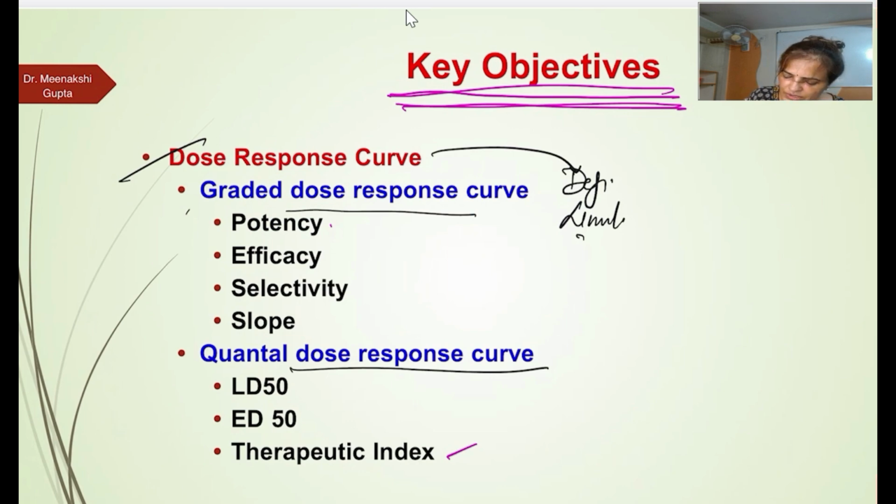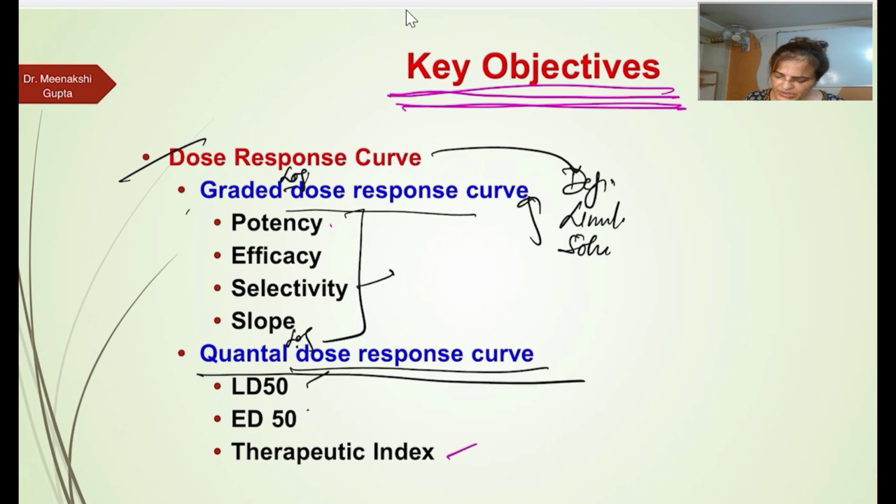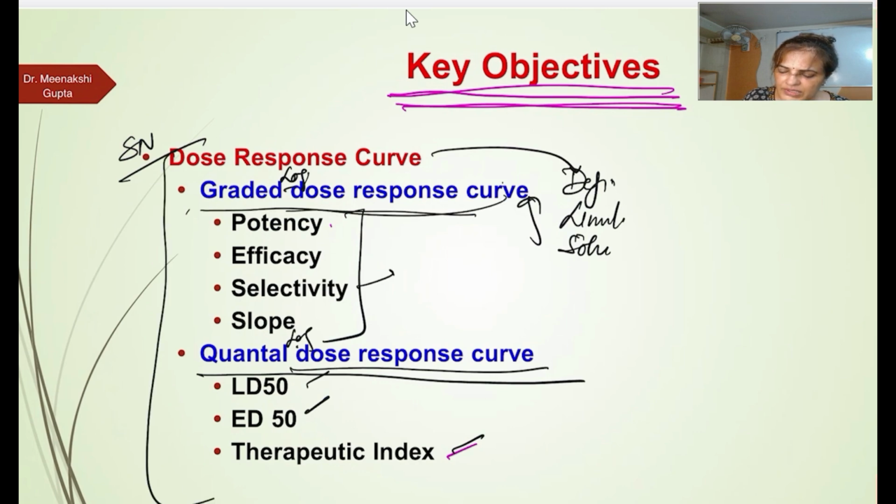ठीक है. So graded log dose response curve, ये word add कर लो. So quantal log dose response का, तो log doses ही लेनी दोनों में. So definition, then limitation, what are the solution, और एक बार solution is this log dose response, and from the log dose response what we can derive. Then for the toxicity study we need this, and from this we can derive LD50, ED50 and the therapeutic index. So I already told this one is as such a short note. अगर ये आता तो आपको पूरा का पूरा लिखना है. If you get this one, फिर आपको सिर्फ इतना, this much is enough.